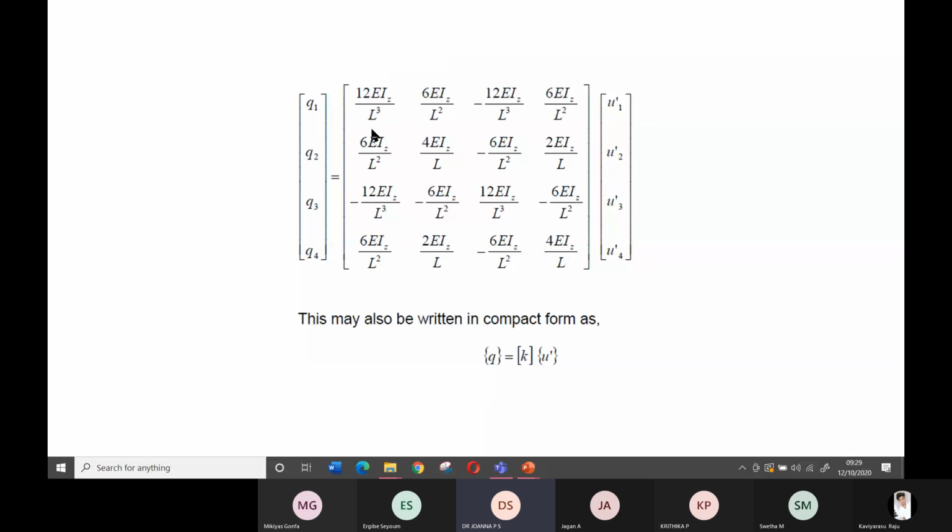Then it depends upon the length also. As I told, a small scale will deflect less than the large, big scale. So these three factors contribute to the stiffness of the material. Then another example is the grass and the tree. The grass will deflect more because its moment of inertia is less. That is, its cross section is very small when compared to the tree. Then Young's modulus is also less, and the length of the grass is also small when compared to the tree.